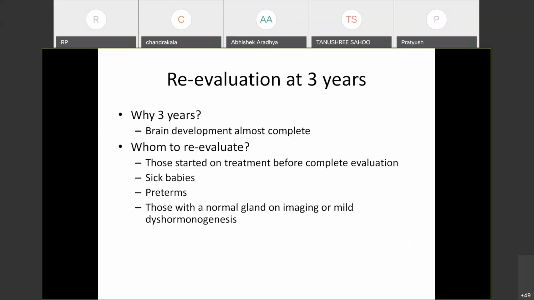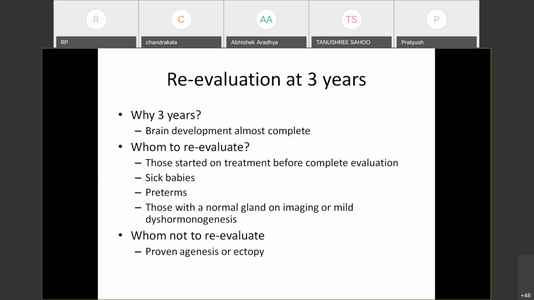So you have to repeat for all those who are started on treatment before complete evaluation. In sick babies who are initiated, in preterm babies who are initiated, and you find a normal gland on imaging and thyroid ultrasound, but still the TSH was abnormal or T4 was low, and you started. So in those situations, again, you have to reevaluate. And it is important to note that mild cases of dysharmonogenesis cause transient hypothyroidism. They don't cause permanent hypothyroidism. Not in all cases, but a good number of mild dysharmonogenesis are actually transient. You may have to stop treatment at 3 years. So this group also has to be evaluated.